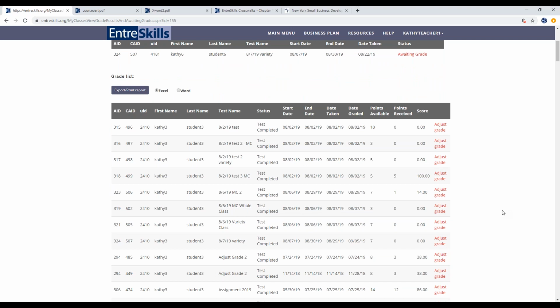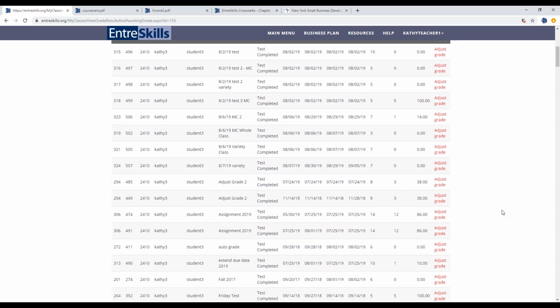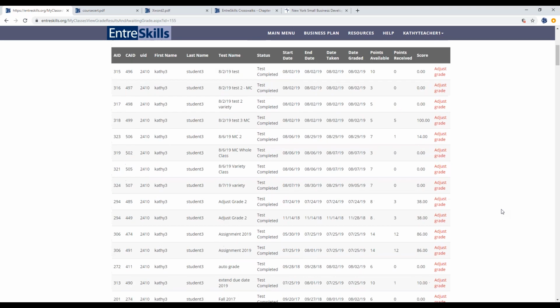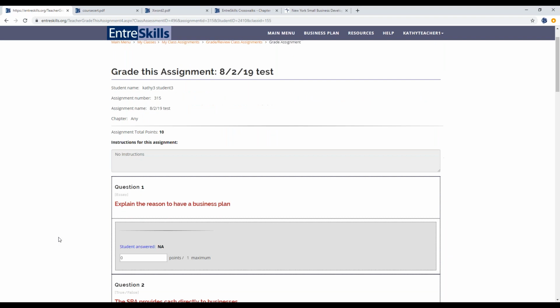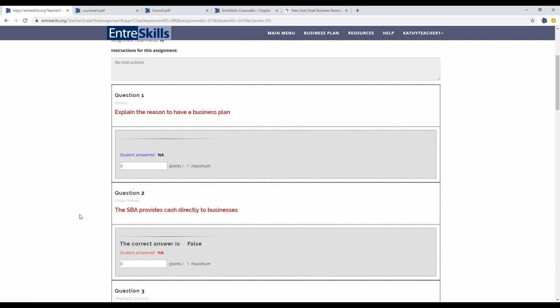So like I said, some of the tests will auto grade, and those are the ones that are multiple choice and true false. However, if you need to, you can click on the Adjust Grade button and you can override what the system has put in.